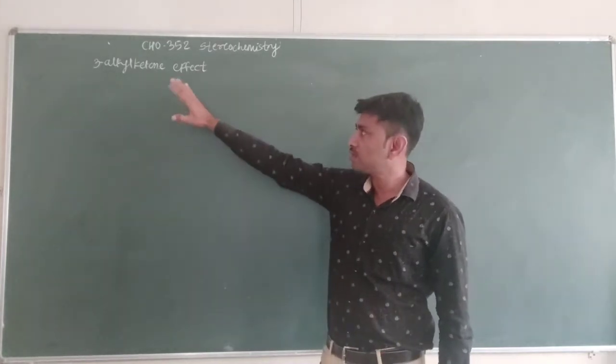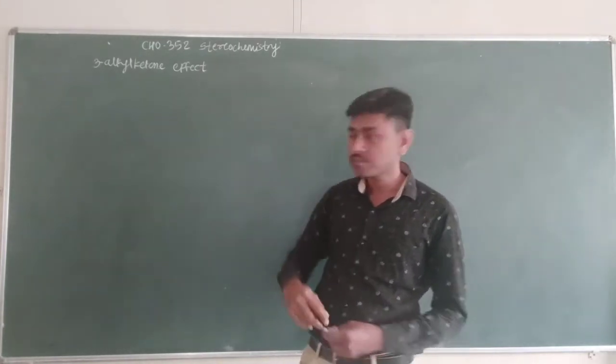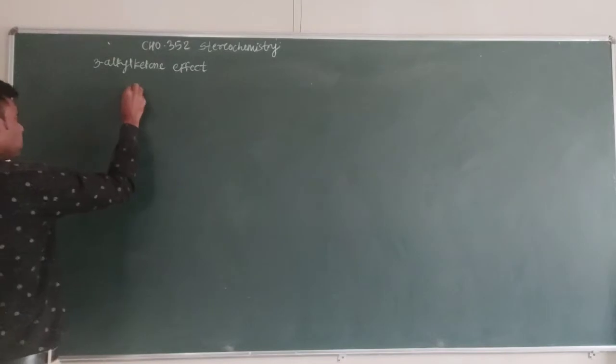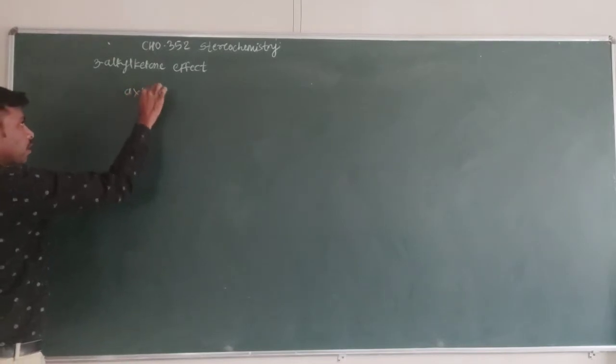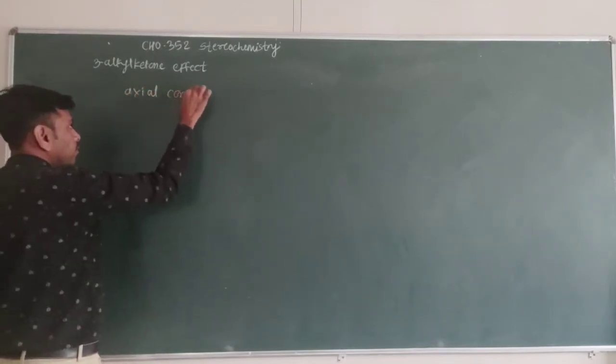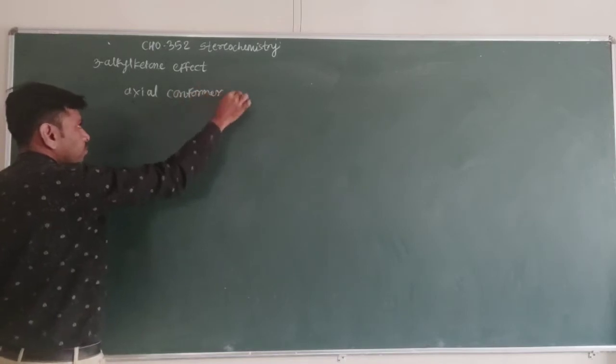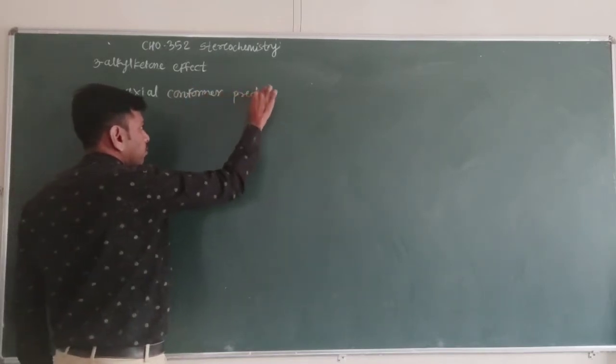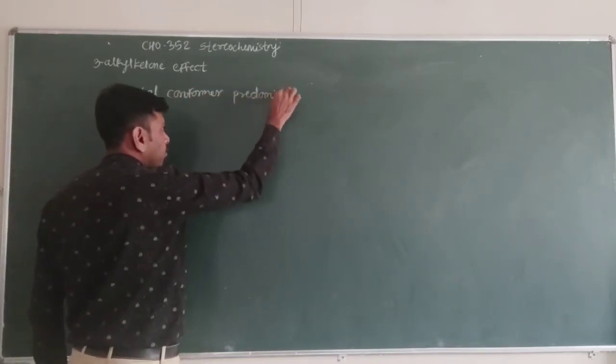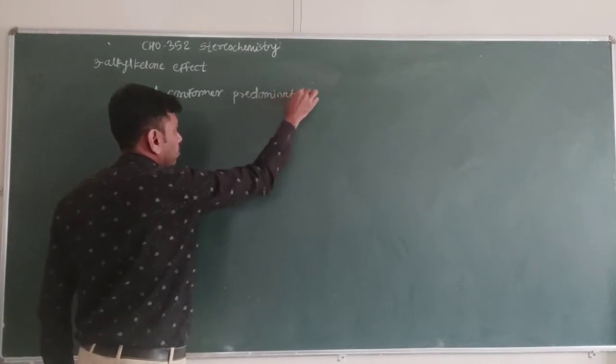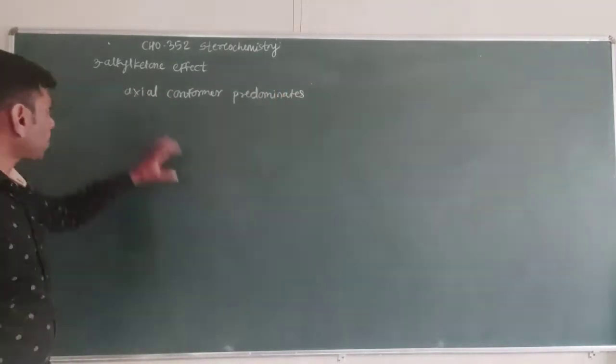Likewise, here in the 3-alkyl ketone effect, the axial conformer predominates over the equatorial conformer.